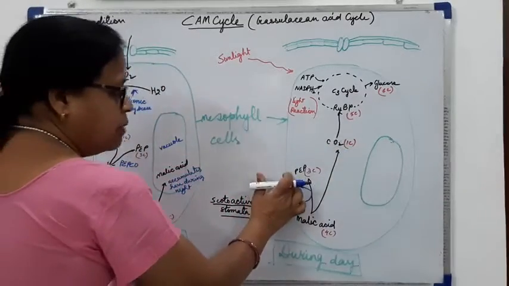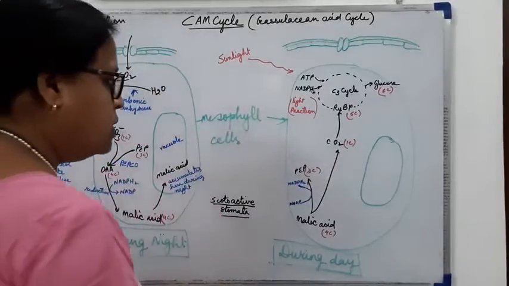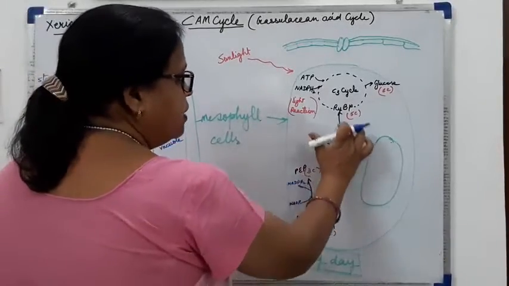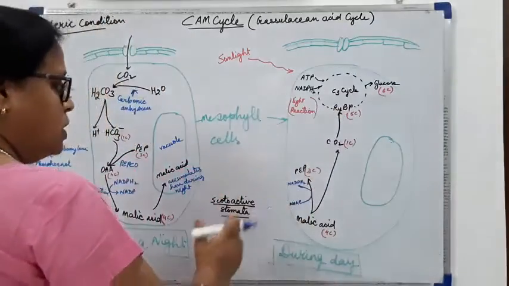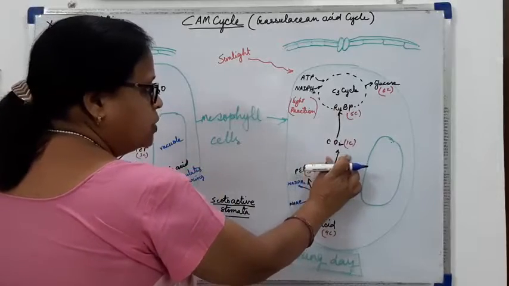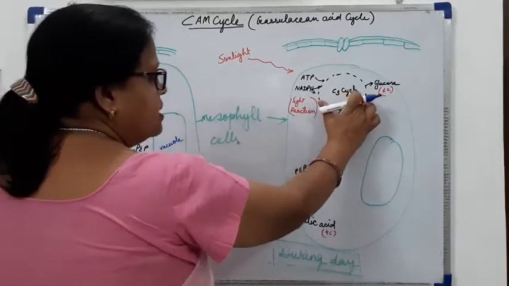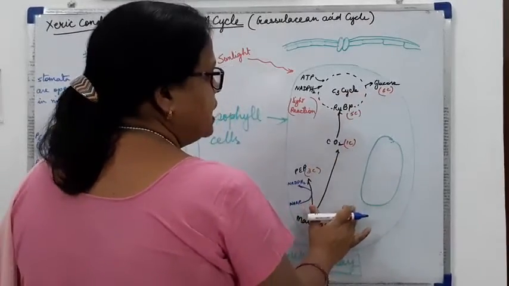PEP is a 3-carbon compound and CO2 is a 1-carbon compound. So this CO2 will be available for the normal C3 cycle. This malic acid will release CO2 which will enter the C3 cycle during daytime in the mesophyll cells.